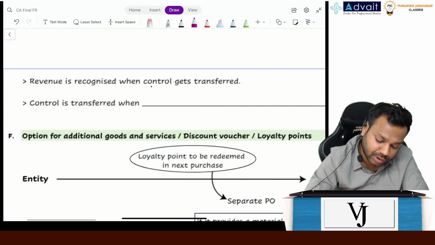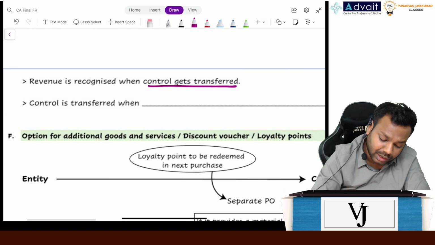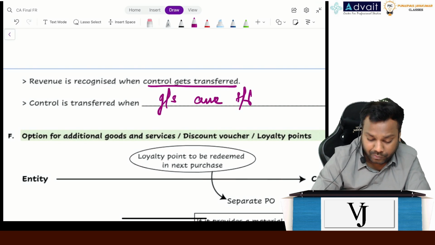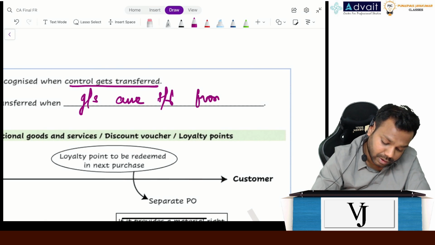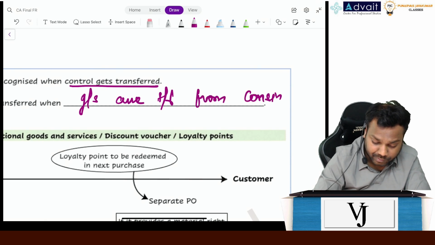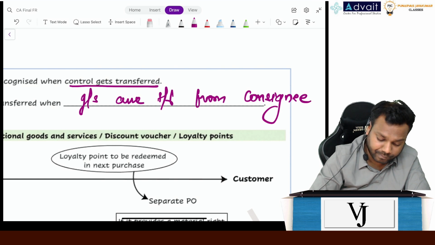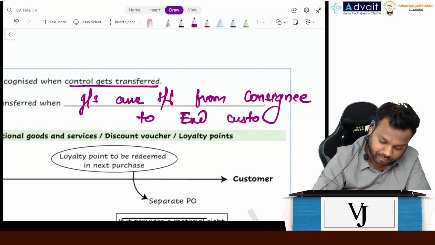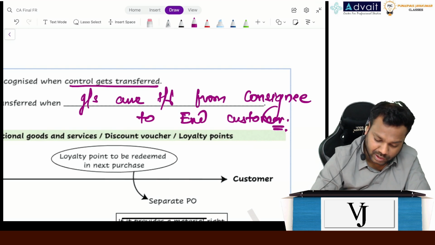Revenue is recognized when the control gets transferred. Control is transferred when the goods or services are transferred from consignee to end customer. Is it clear, everyone?